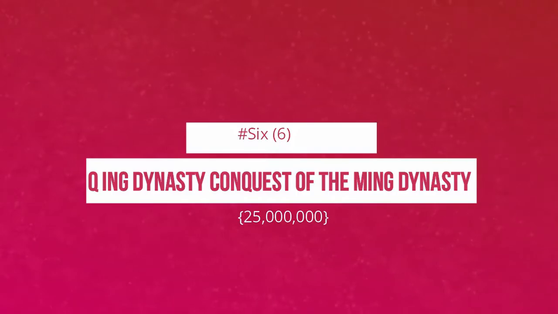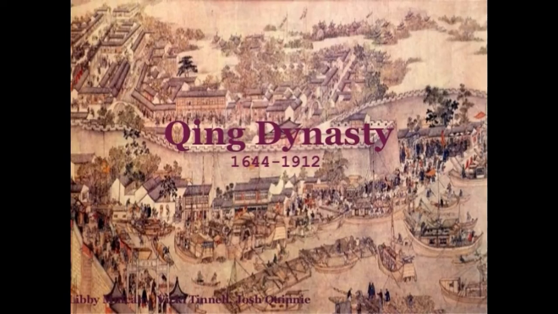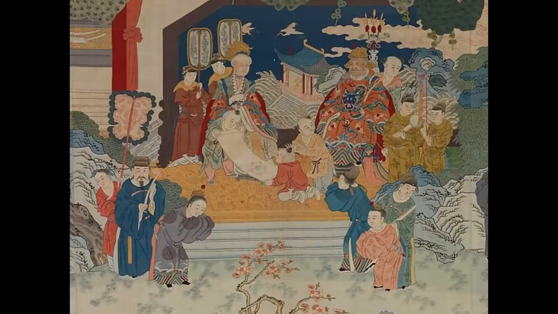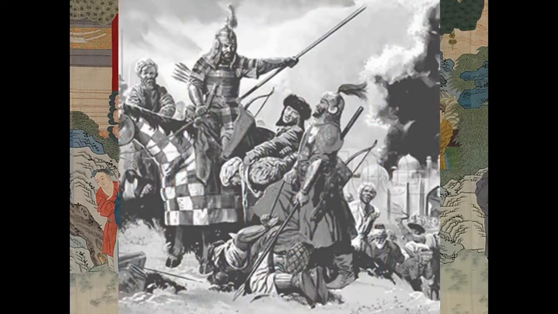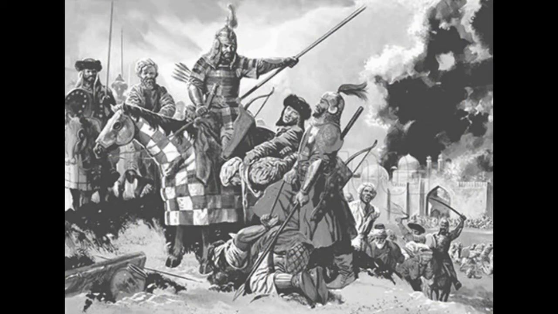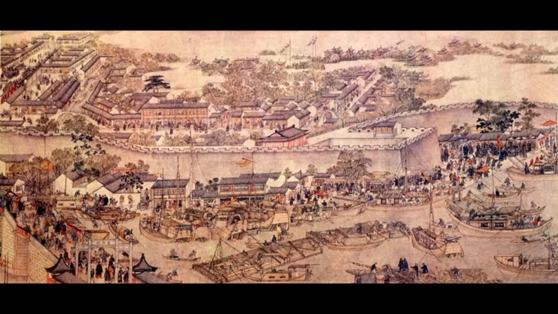Qing Dynasty conquest of the Ming Dynasty. The transition of the empire from Ming to Qing, or Ming-Qing transition, also known as the Manchu conquest of China, was an event of conflict between the Qing dynasty and the Ming dynasty of China. Leading up to the Qing conquest, a document named The Seven Grievances enumerated grievances against the Ming and began to rebel against their domination.